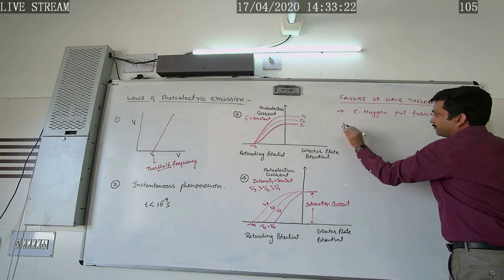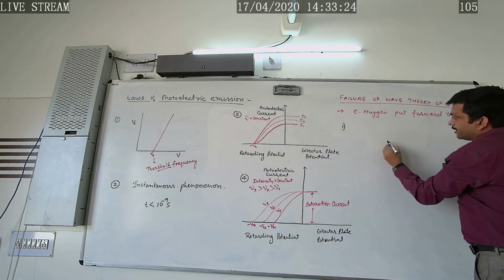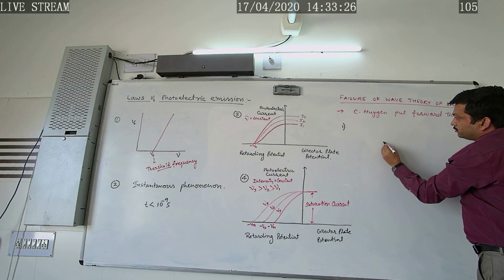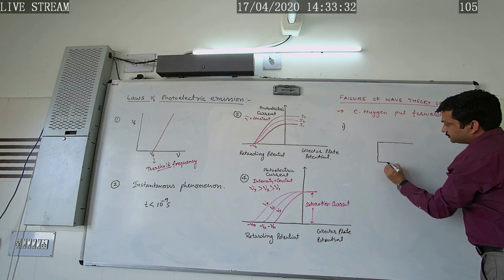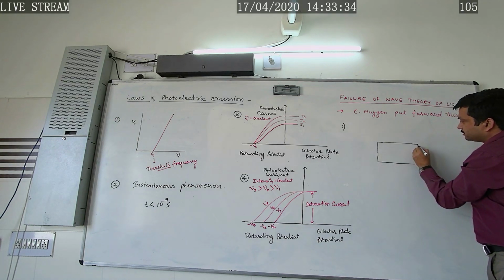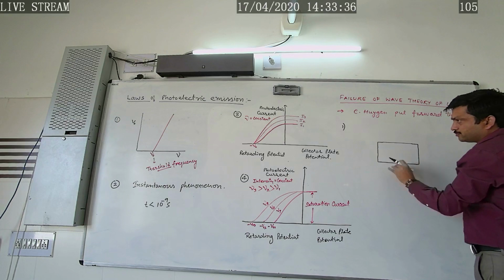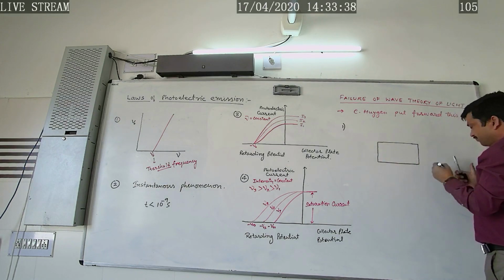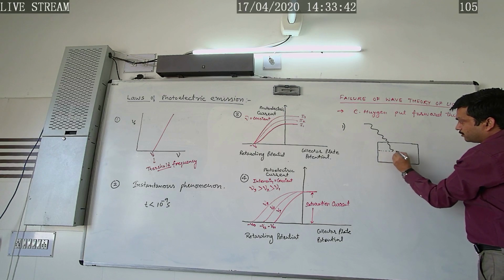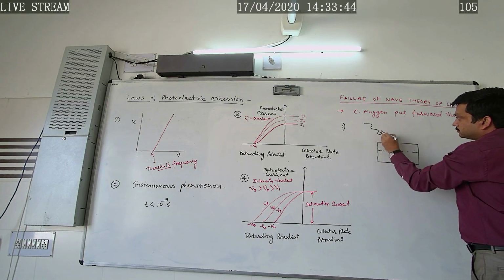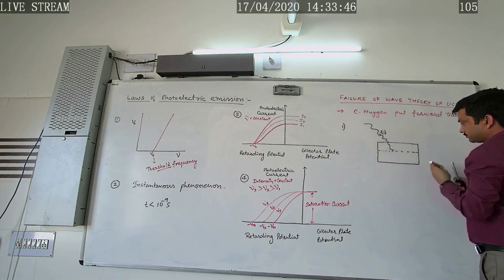In the first step, according to the wave model of light given by Huygens, whenever radiation of suitable high frequency falls on the metal surface, what would happen?